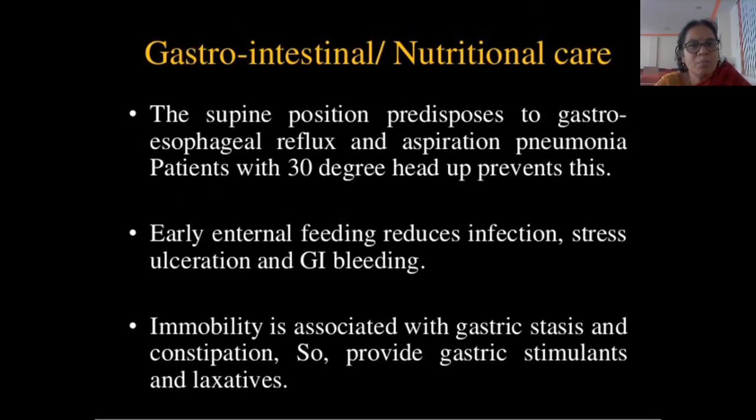These are very important. Then gastrointestinal and nutritional care. The supine position predisposes to gastroesophageal reflux, and there are chances of aspiration pneumonia. So elevate the head of the bed to 30 degrees, not more than 30 degrees. Early enteral feeding reduces infection, stress ulceration, and GI bleeding. Immobility is associated with gastric stasis and constipation, so provide gastric stimulants and laxatives if ordered.